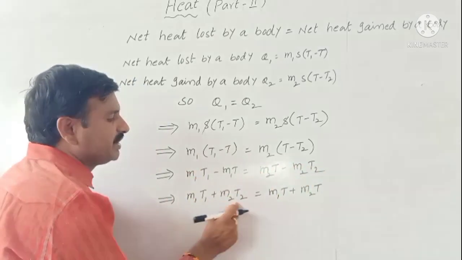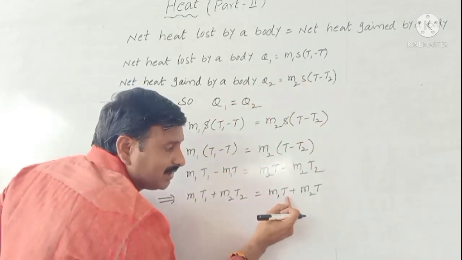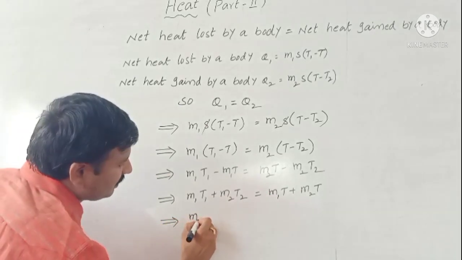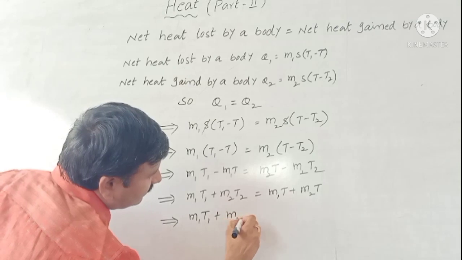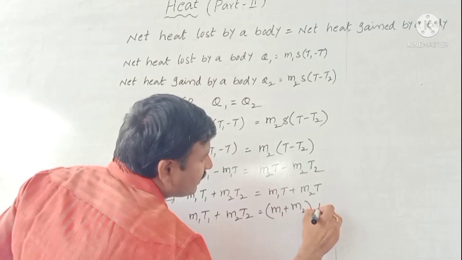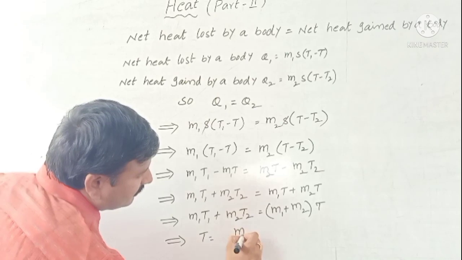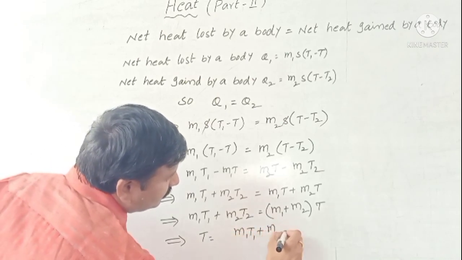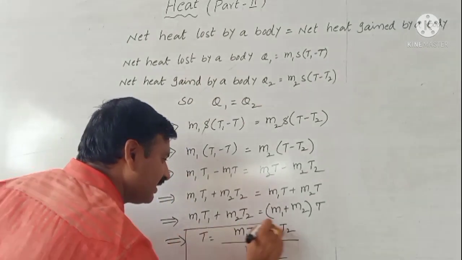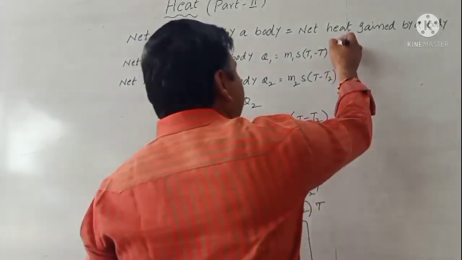M1 T1 plus M2 T2 is equal to minus M1 T take that side, M1 T plus M2 T. Then we take common T. M1 T1 plus M2 T2 is equal to (M1 plus M2) of T. Then final temperature T is equal to (M1 T1 plus M2 T2) by (M1 plus M2). It is the final temperature of a mixture.